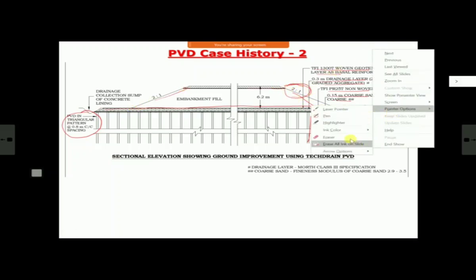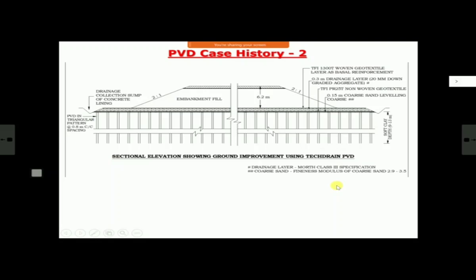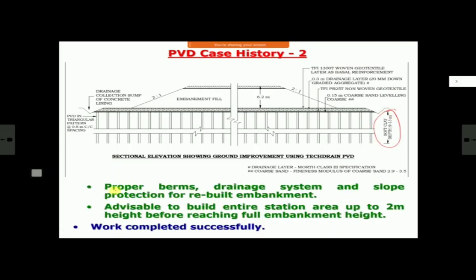Otherwise, it will be very flat. So this is what was done. And this is the soft clay layer, I told you 9 to 13 meter. And then of course proper berms wherever needed, and a drainage system and slope protection for the rebuilt embankment, whatever turfing and also protection, they were done.